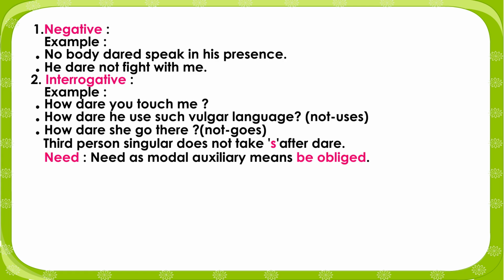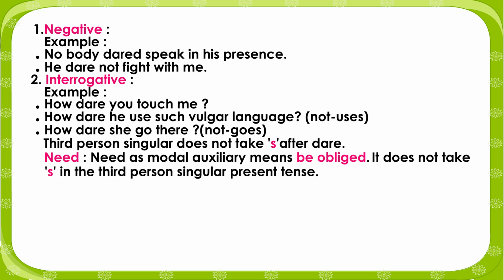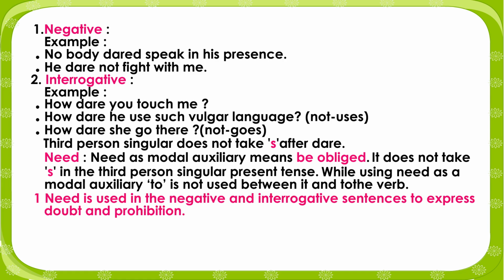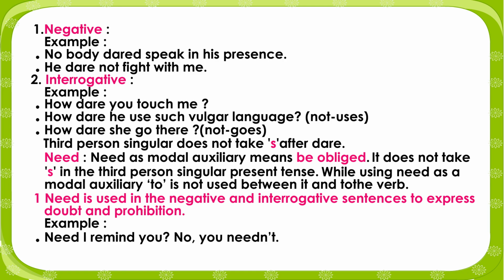Need. Need as a modal auxiliary means be obliged. It does not take s in the third person singular present tense. While using need as a modal auxiliary, to is not used between it and the verb. Need is used in negative and interrogative sentences to express doubt and prohibition. Example: need I remind you? No, you needn't. She need not start this job.